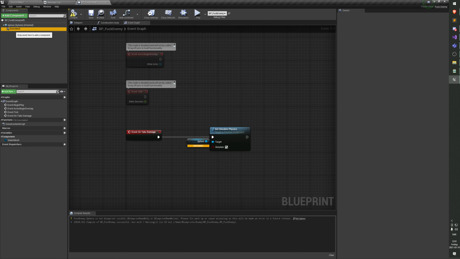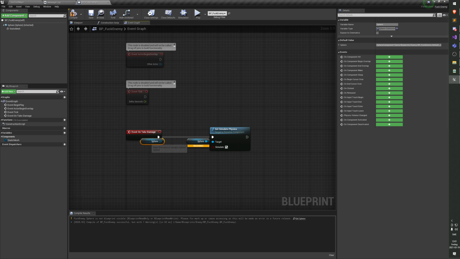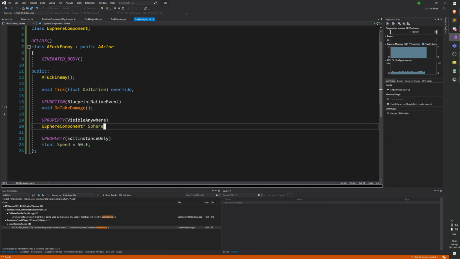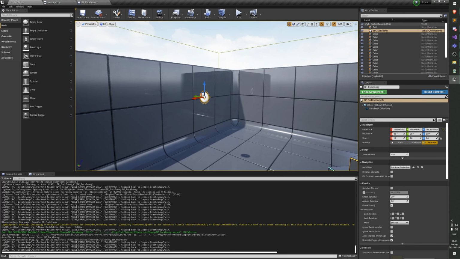It's kind of weird because I can still drag it out. So it's kind of like, why can I even drag it out if it's not blueprint read only? It's giving me a warning that you shouldn't be able to do this. For some reason it isn't giving me an error. But yeah, so let's real quick go in here and make the sphere blueprint read only. There we go. So now we shouldn't be getting this error.